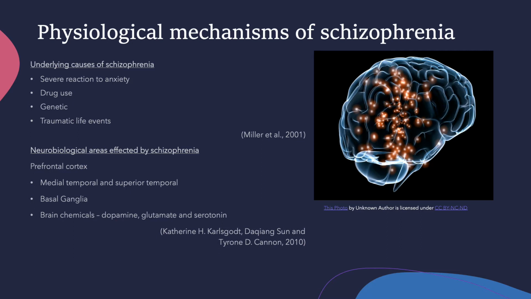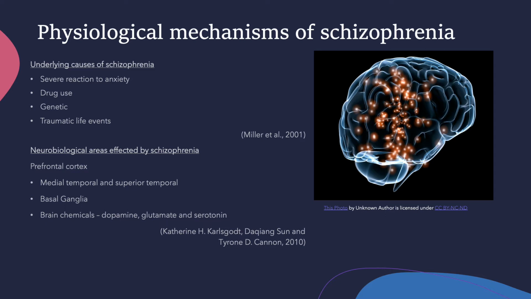Neurobiological areas affected by schizophrenia. So, the prefrontal cortex. So, schizophrenia causes dysfunction of the prefrontal cortex by several mechanisms, such as perfusion defect, defective metabolism, and defective synaptic pruning. The prefrontal cortex is responsible for complex tasks, known as executive functions, including decision making, strategizing, and adjusting behaviors according to social cues or past experiences.